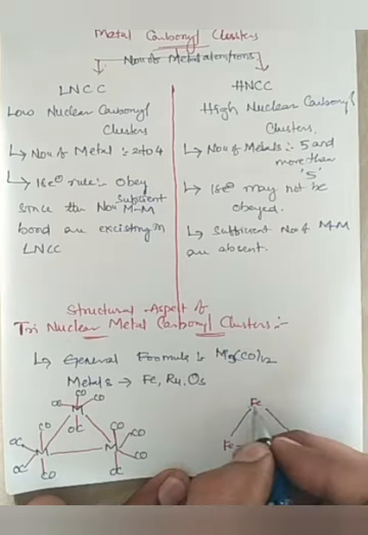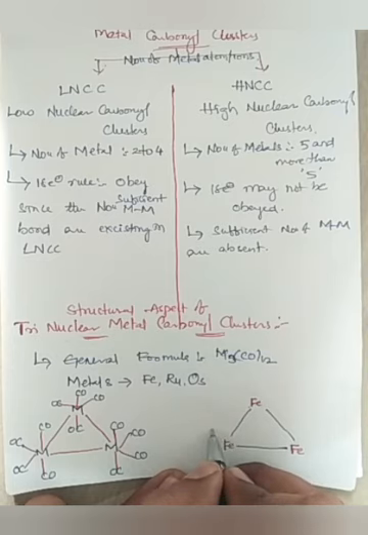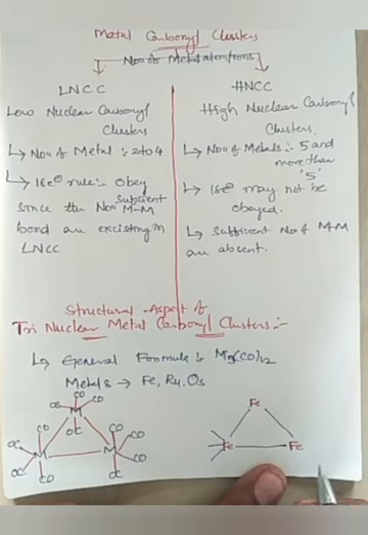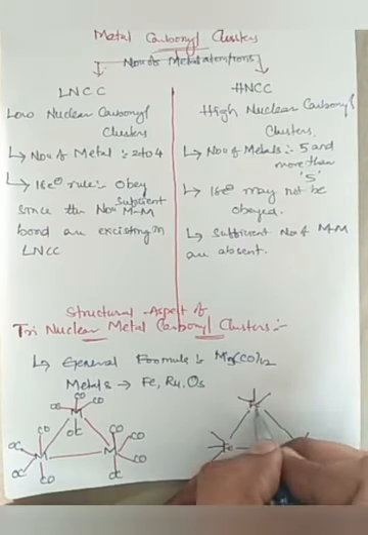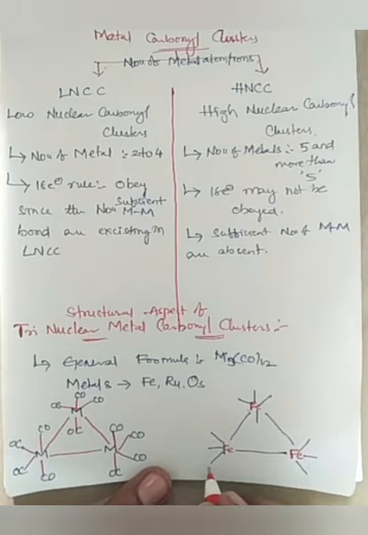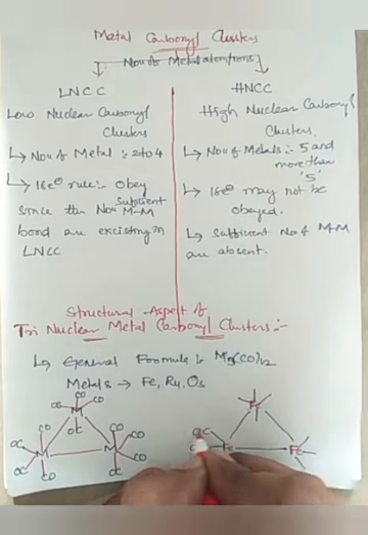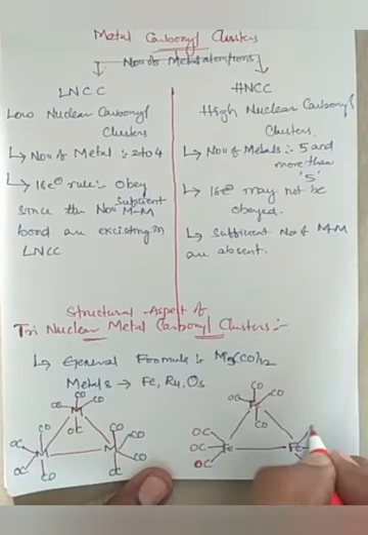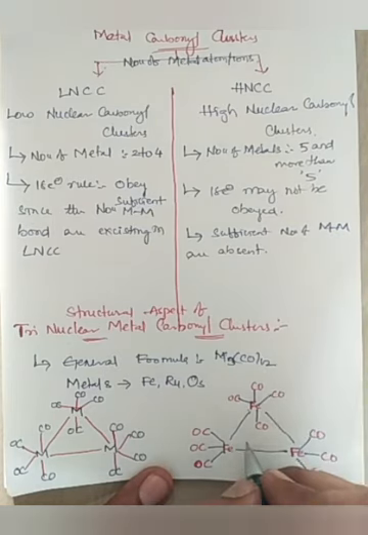Similar to the general structure, the trinuclear iron structure has three metal to metal bonds, but the ligand bonding is slightly different. The metal to metal bonds are the same, but the metal to ligand bonds have a slight variation.